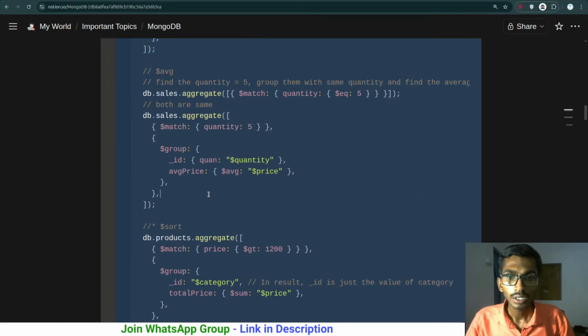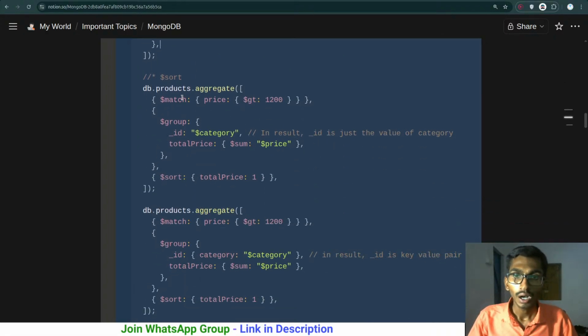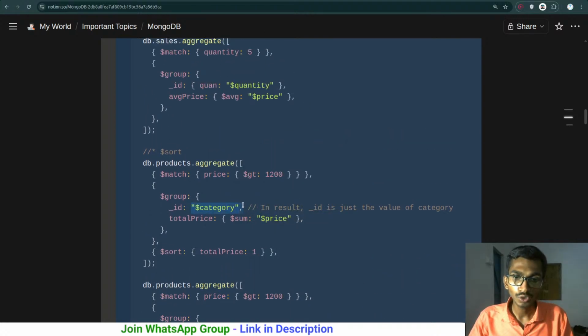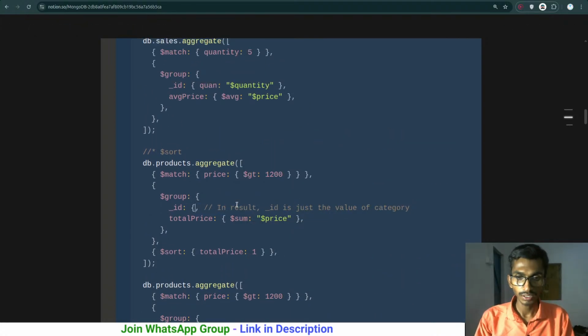That's fine, got it. Similarly over here I'm grouping them based on the quantity. The name can actually be anything. Once they are grouped, I'm getting their prices, and I'm getting the average price over here. Makes sense. Similarly $match, $group, I'm grouping them based on the category. So there are both ways. The first way is that you group it like this, in the sense like this category, and then $category over here, just like this.